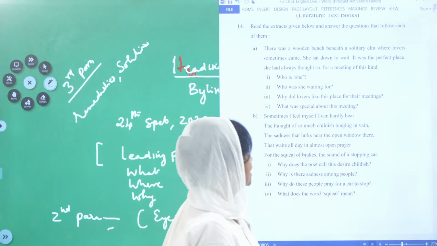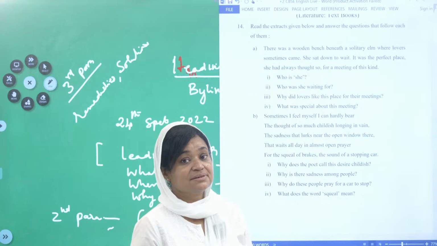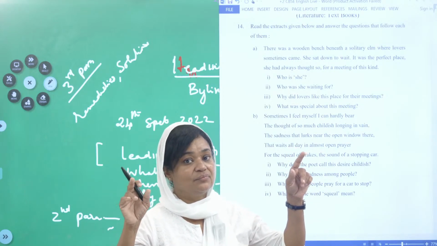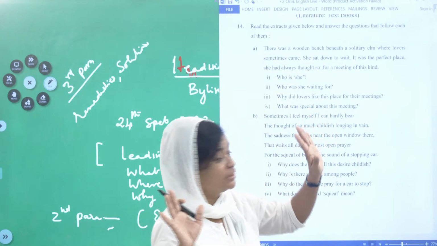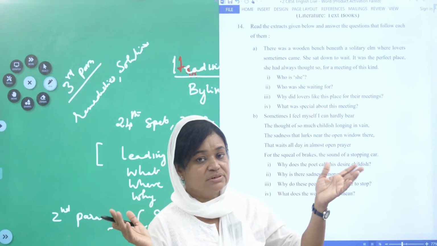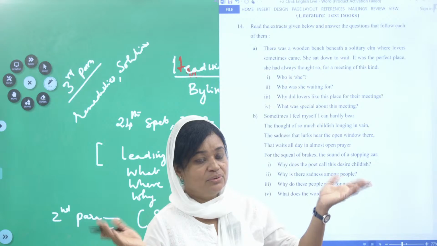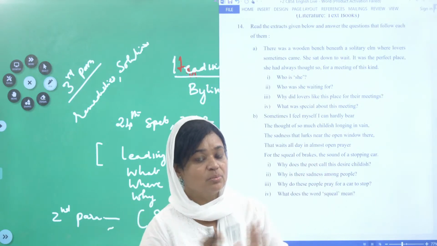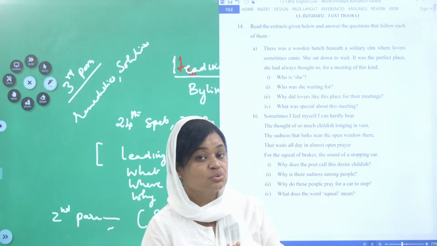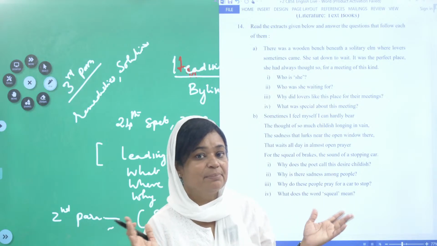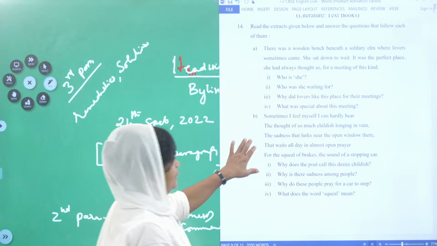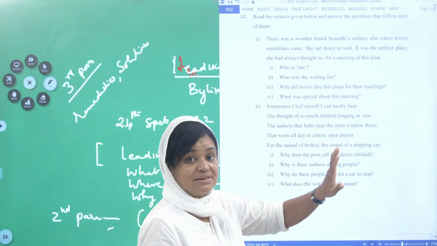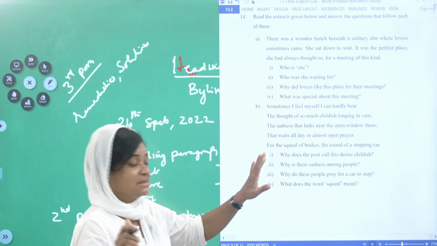Why did the lovers like this place for their meetings? Why? Tell the reason. Of course, because they don't like other people to observe them. Those who like privacy, they don't like people observing them. That is why definitely they like this type of places. This is not a passage reading, children, this is from your textbook.